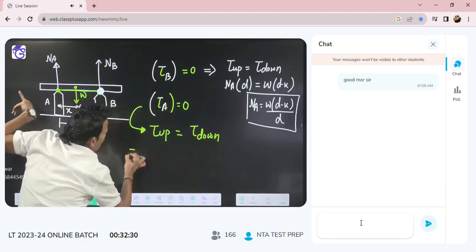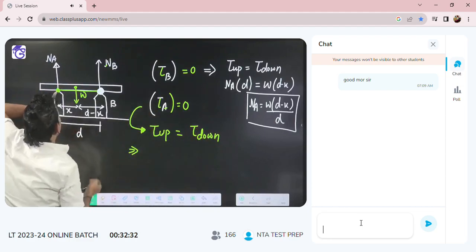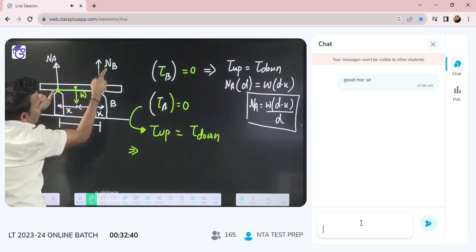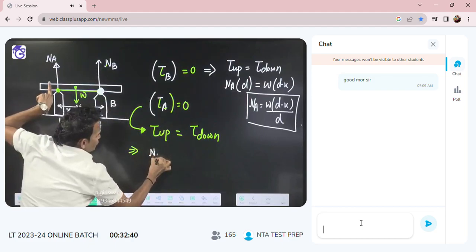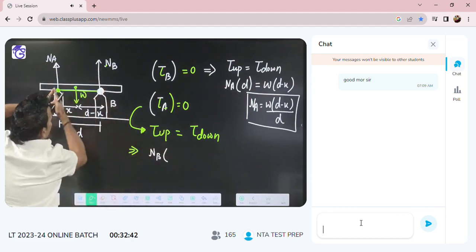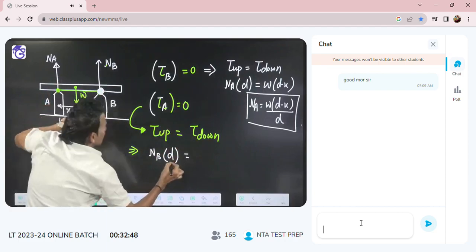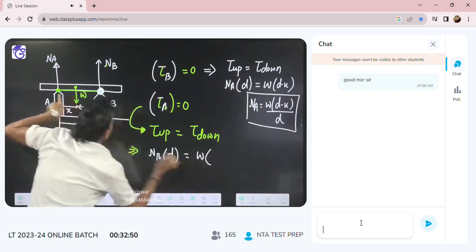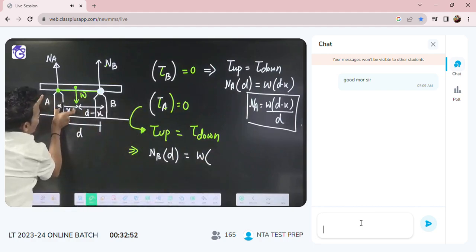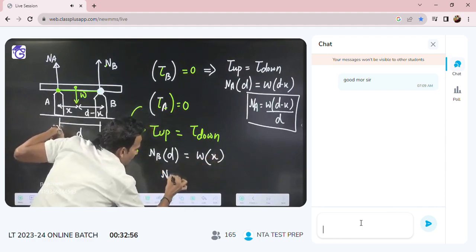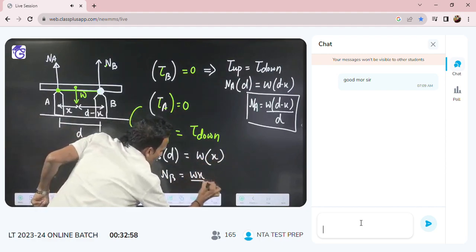And total upward torque about A, NA will not give you any torque. About A, NA will not give you any torque. Who will give you? NB. So NB into R perpendicular. What is perpendicular distance? That is D. This will be equal to downward torque. W will give you downward torque. W into what is perpendicular distance from A? That is X. So from here NB will be coming as WX by D.